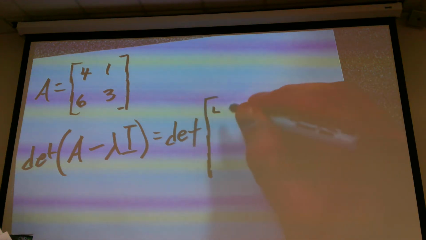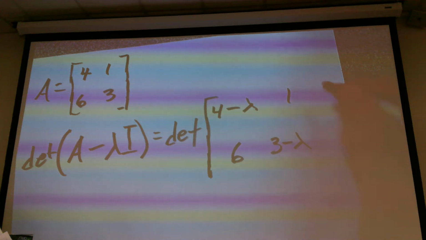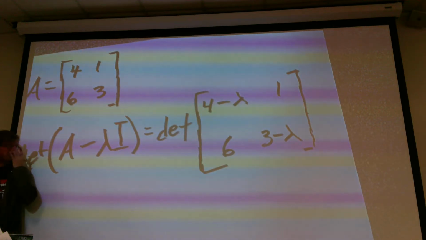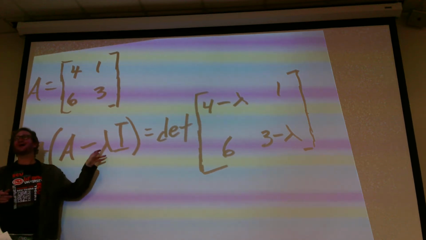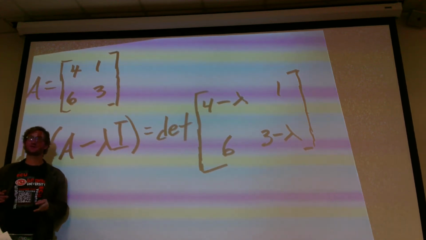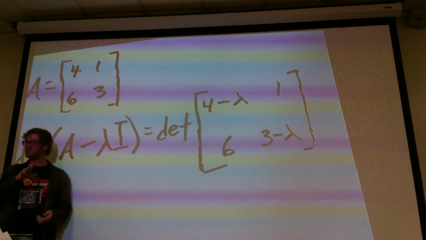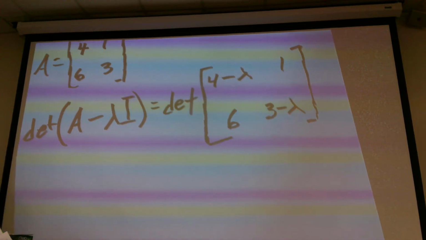All right, so that's 4 minus lambda, that's going to be 1, and that's going to be 6, and this is going to be 3 minus lambda. Okay. So the minus lambdas just go in the diagonal, because when you multiply lambda times the identity matrix, the identity matrix just has 1 in the diagonal, so your lambdas only end up going in the diagonals. Okay? So now we're going to take the determinant of this guy right here.